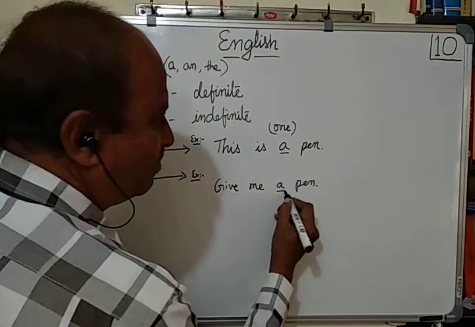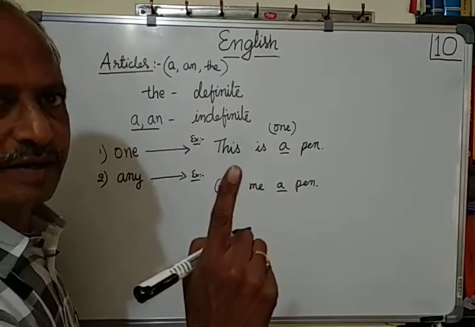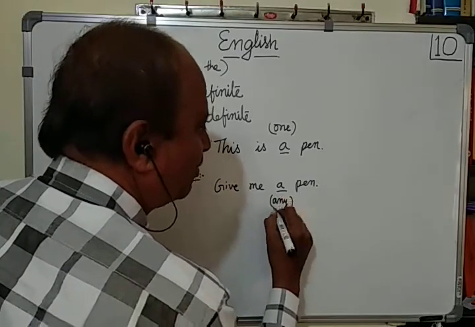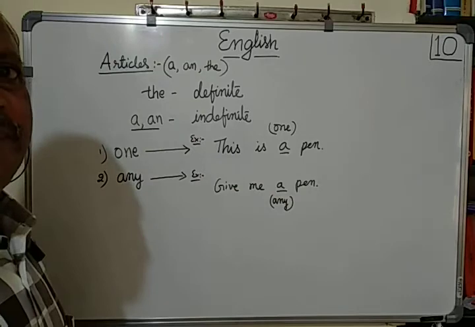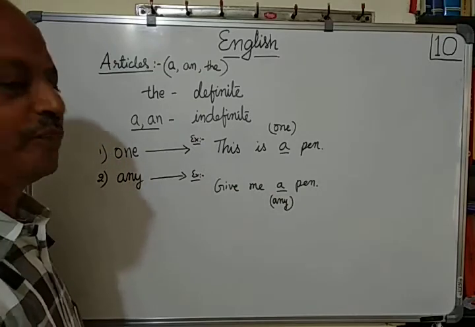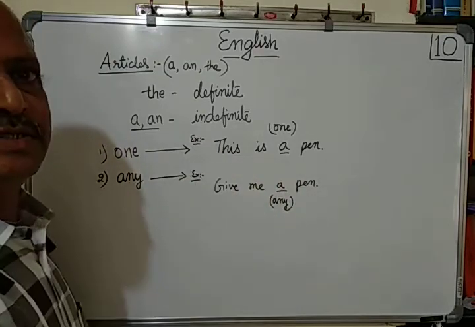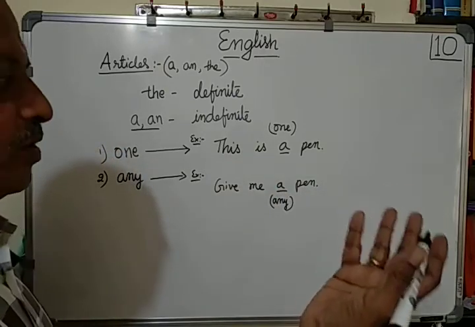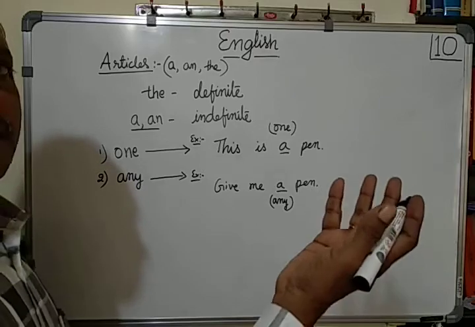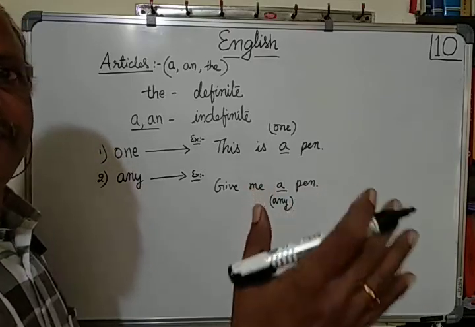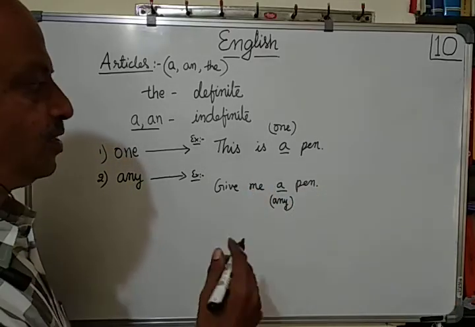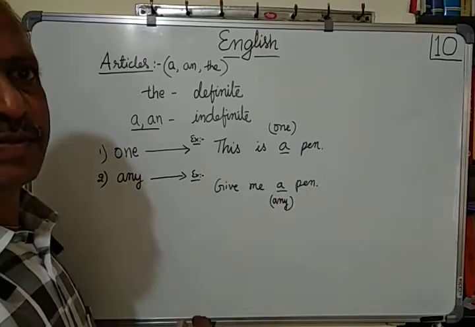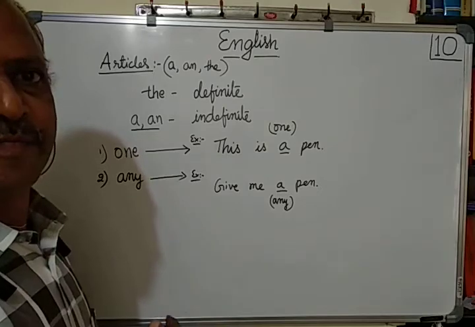Here, a means give me one pen, and it also means give me any pen you have in your shop or in your store. They may have many pens, Reynolds pen or Cello pen or Montex pen. There are so many different varieties. Give me a pen. That means any pen. Show me any pen. Show me a pen. Give me any pen.